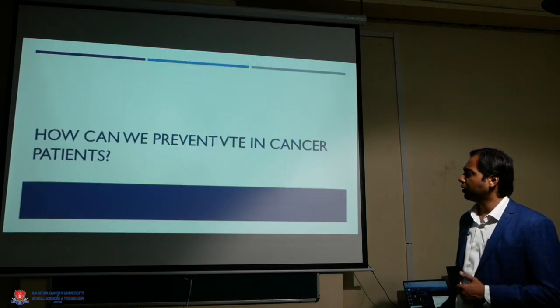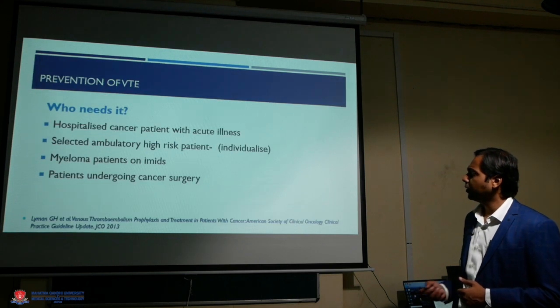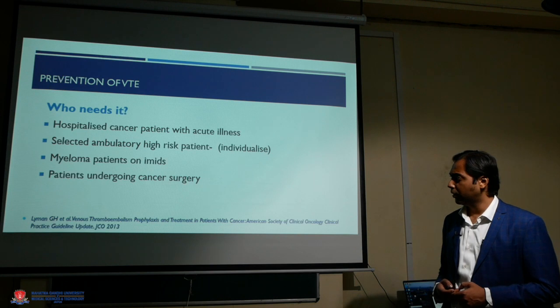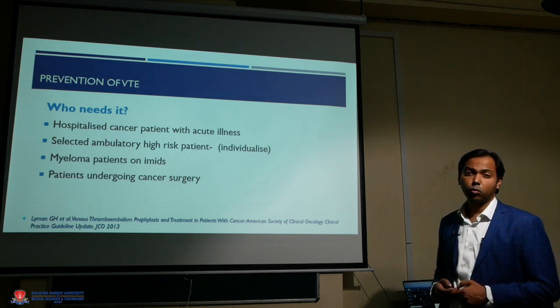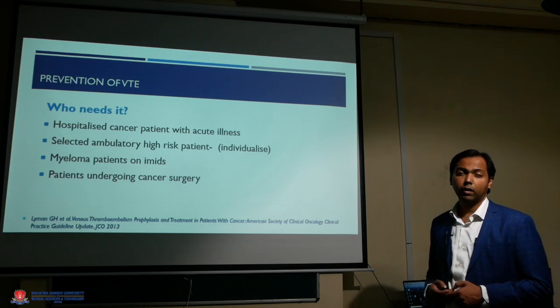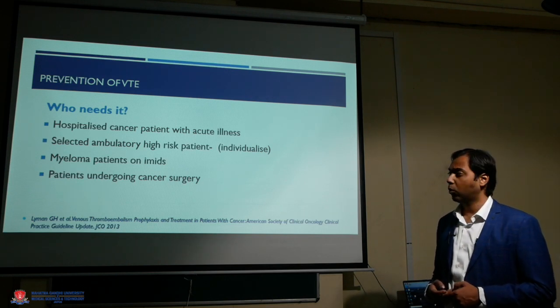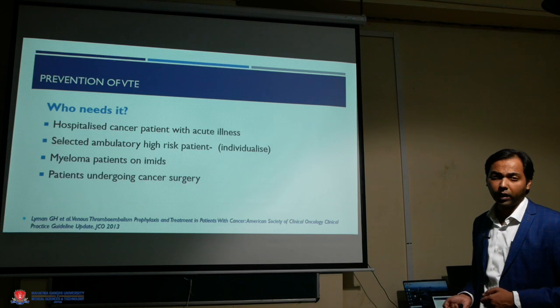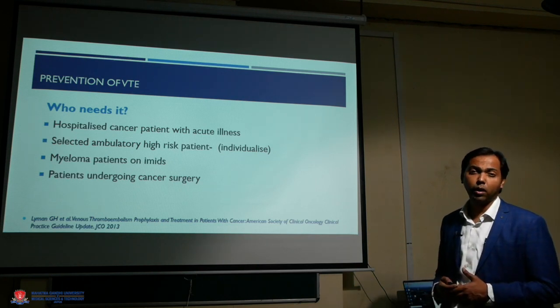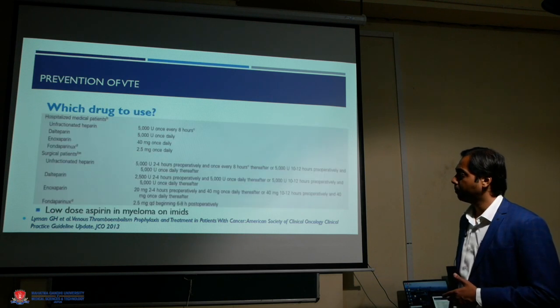How can we prevent DVT in cancer patients? Well, prevention, first of all, who needs it? A hospitalized cancer patient, selected ambulatory patients who have high risk features, myeloma patients who are taking IMiDs like lenalidomide, thalidomide or pomalidomide, and patients undergoing cancer surgery. These would be at a very high risk and they would be ideal candidates for preventive anticoagulation.